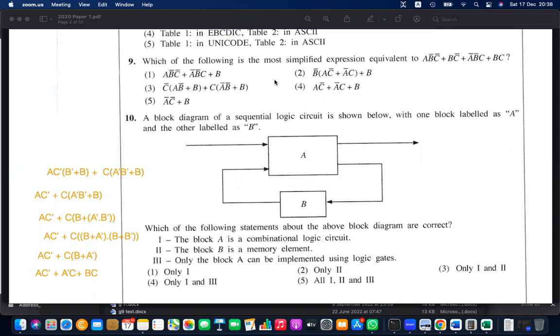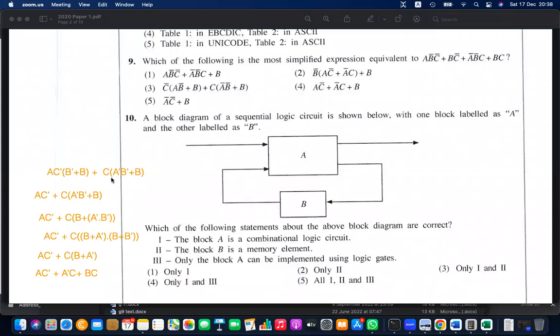So what are the answers? Any close answer? A naught C is there in the fourth answer. But B is isolated. So what we have done here, okay, let me check again.